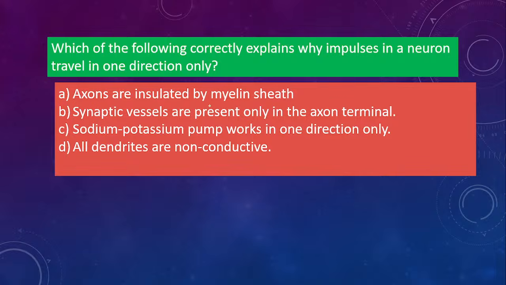Option A, axons are insulated by myelin sheath. Option B, synaptic vesicles are present only in the axon terminal. Option C, sodium potassium pump works in one direction only. Option D, all dendrites are non-conductive. So what will be the correct answer here? Which will explain why impulses in a neuron travel in one direction? Okay, let's see the answer. So option B is the correct answer. Not D, it is B. Synaptic vesicles are present only in the axon terminal.